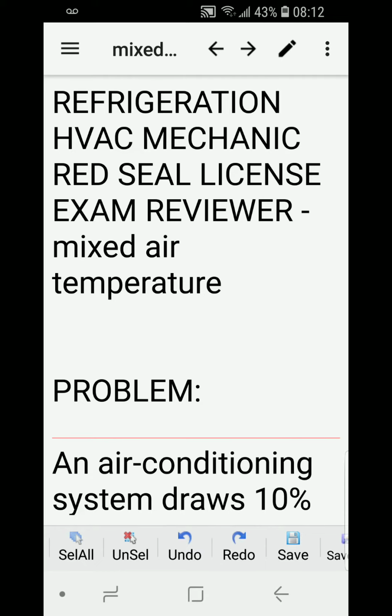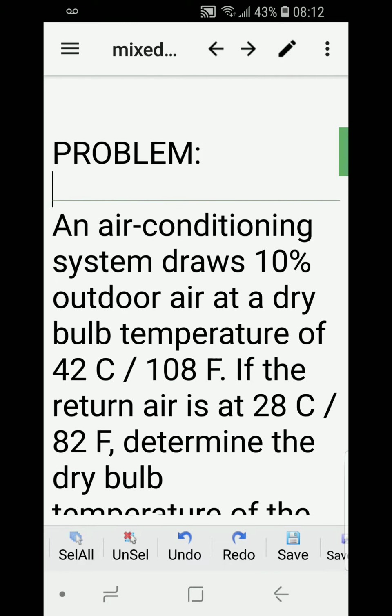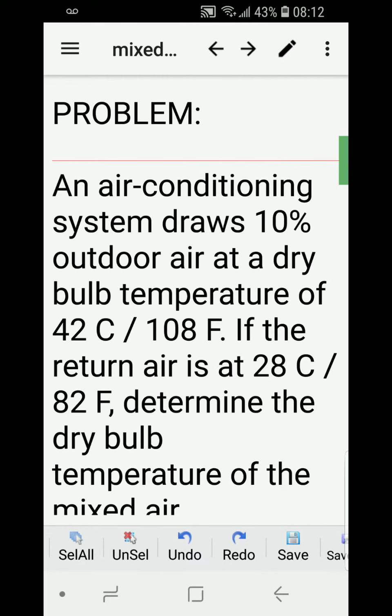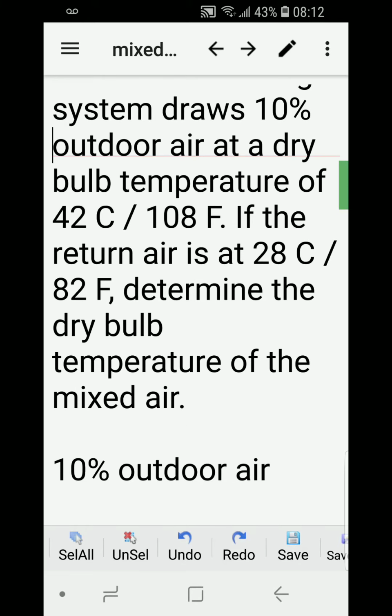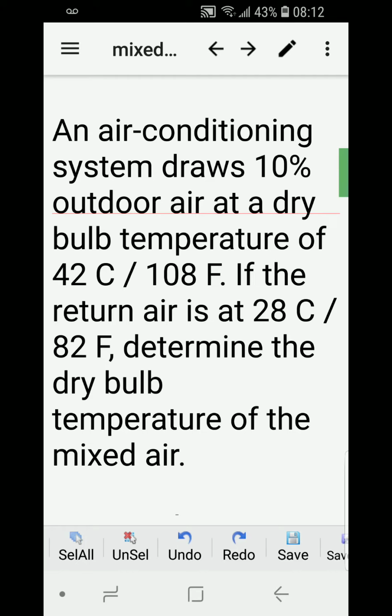So we have the problem here. An air conditioning system draws 10% outdoor air at the dry bulb temperature of 42 Celsius or 108 Fahrenheit. If the return air is at 28 Celsius, 82 Fahrenheit, determine the dry bulb temperature of the mixed air.